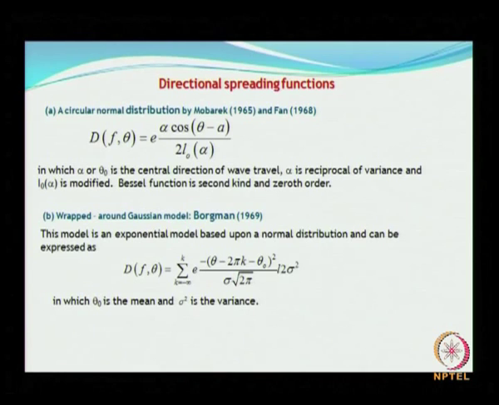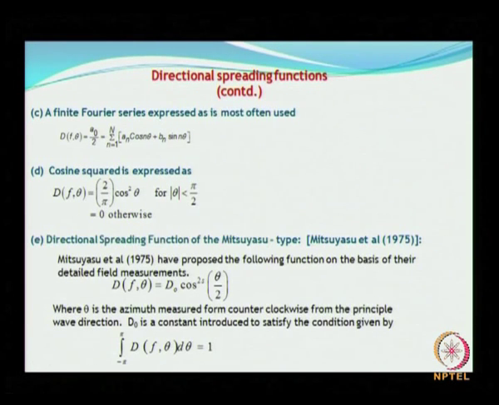First is by Mubarak and Fan, who adopted a circular normal distribution as indicated there, all the variables are denoted there. Then we had the wrapped around Gaussian model by Borgman in 69, given by this expression in the form of a finite Fourier series expression, which is most often used as shown here.